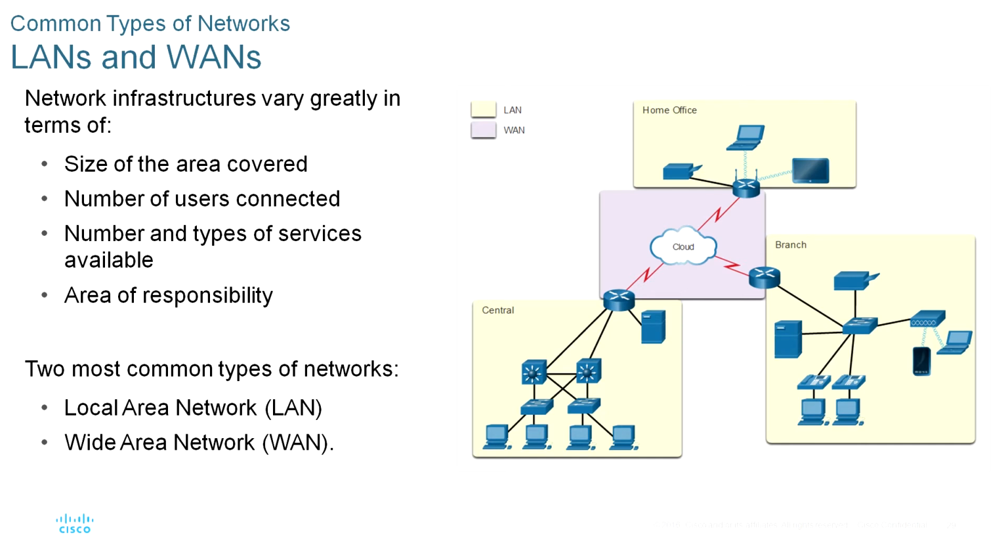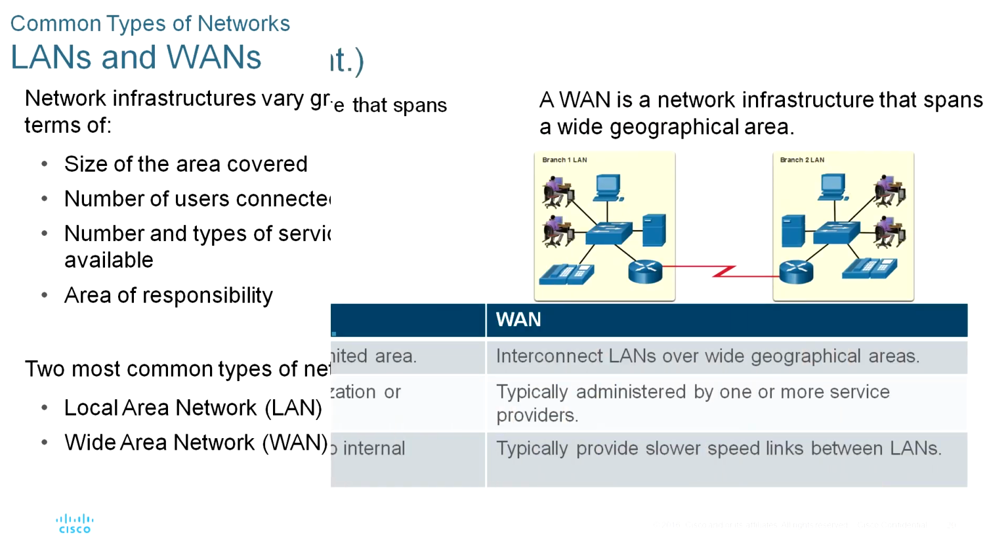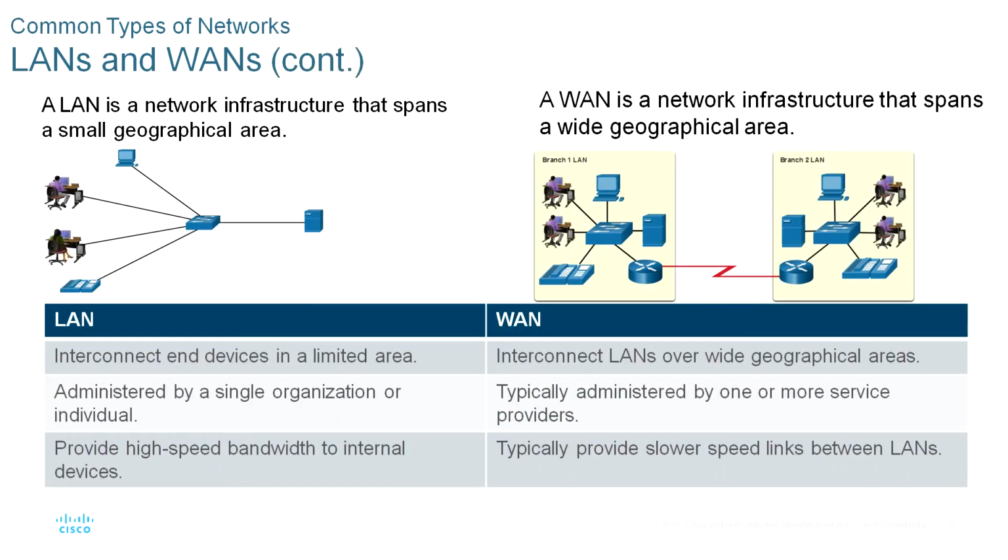Okay, you can observe this diagram. Home offices, branch, and central, each and every one is connected through the cloud, the internet. You can see the LAN symbolic representation and the WAN symbolic representation. In the middle is a WAN, a wide area network. That wide area network connects to all the LANs in each and every situation. Now you can clearly observe what LANs are and what WANs are.